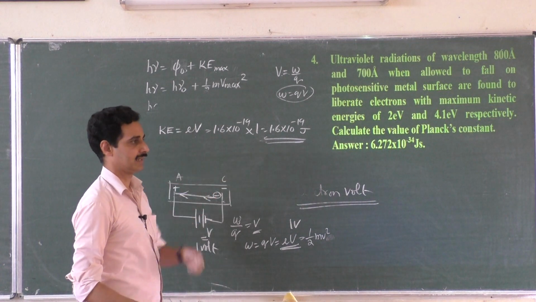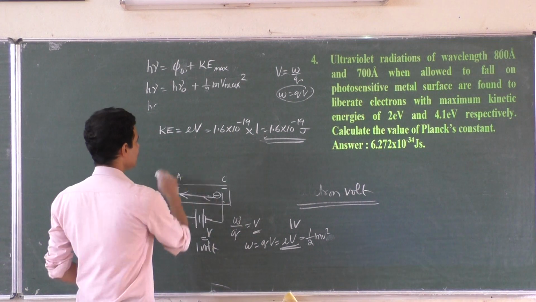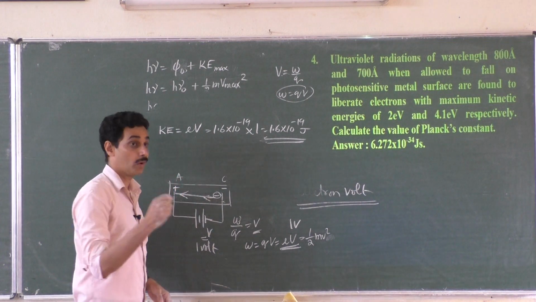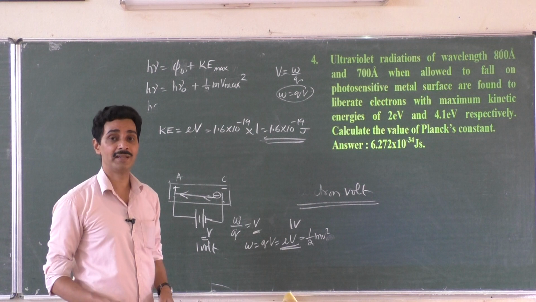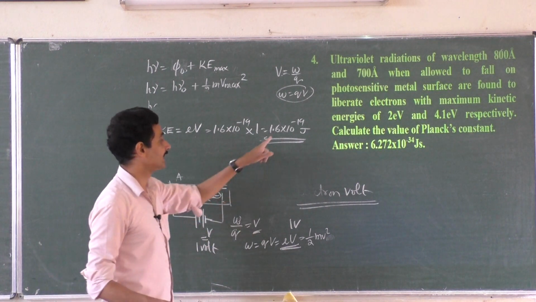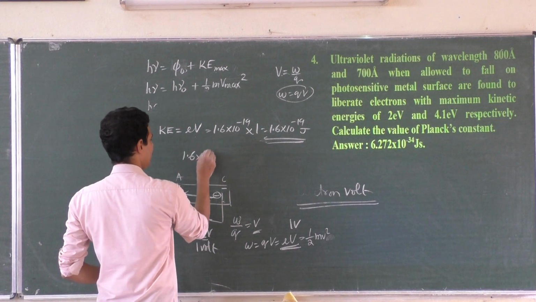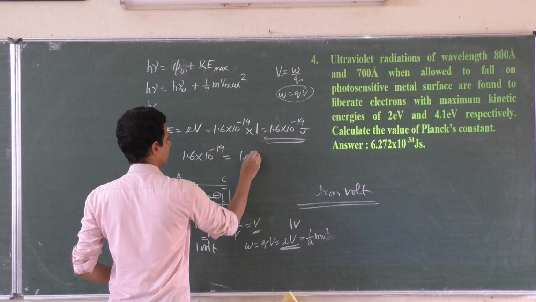So that is the kinetic energy. Sir, this is a very small energy. Put it in electron volt. What is 1 electron volt then? 1 electron volt is the energy gained by the electron when it is accelerated through a potential difference of 1 volt. That is 1.6 into 10 to the power minus 19 joules. I call this itself as 1 electron volt.